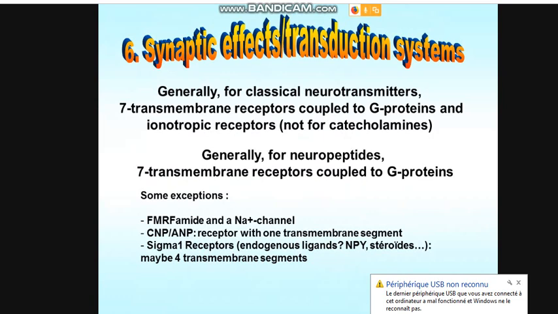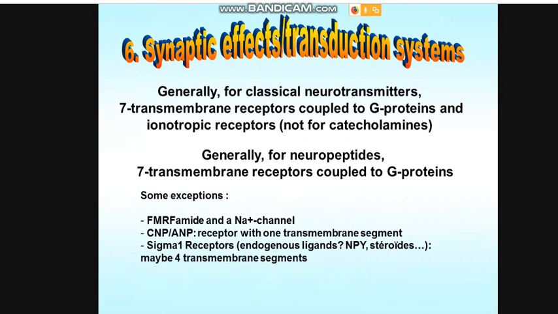So, the specific effects and transduction systems. In general, for classical neurotransmitters, you have the classical 7 transmembrane receptors coupled to G proteins and ionotropic receptors, not for catecholamines, but for glutamate, GABA, acetylcholine, and serotonin.